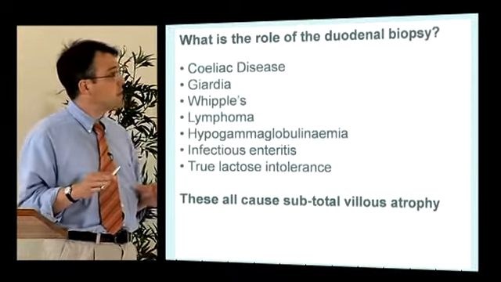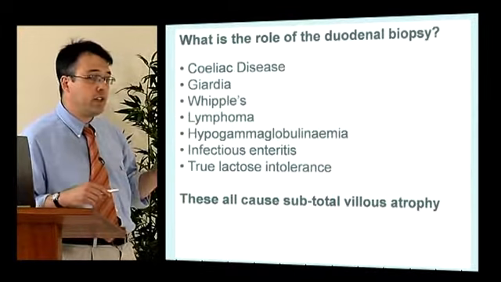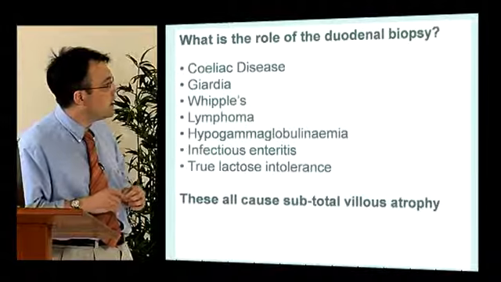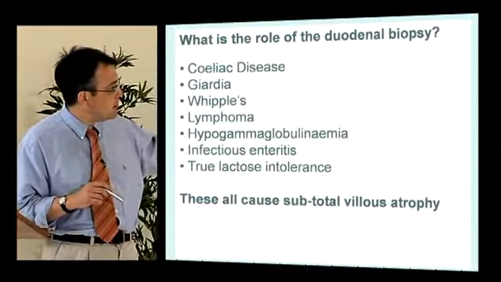The duodenal biopsy then will be abnormal, giving you villus atrophy in celiac disease. But it's quite important to remember that all these other conditions will give you a very similar histological finding. And in the question that we've just seen, the patient has Whipple's disease.